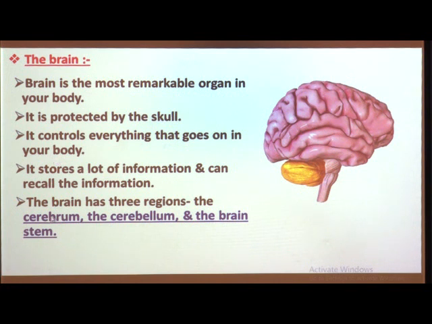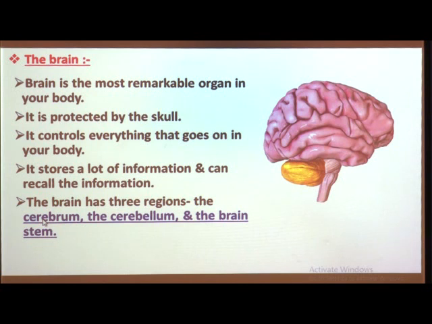Then, another most important characteristic of our brain is that it can store a lot of information, and also recall this information whenever you need it. For example, we study lots of things every day, we learn lots of things every day.